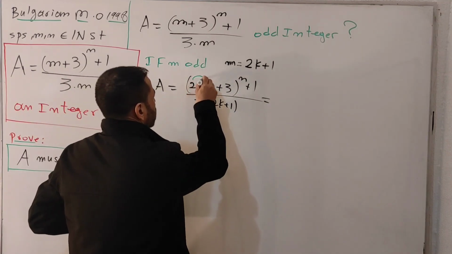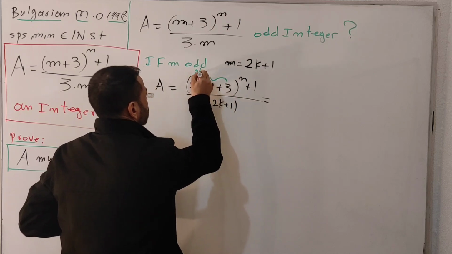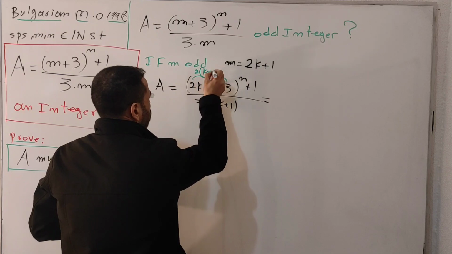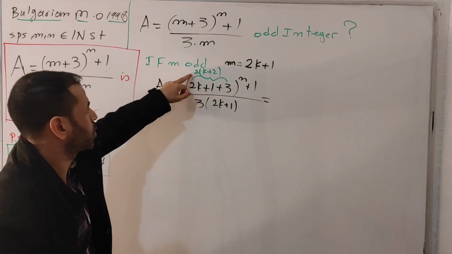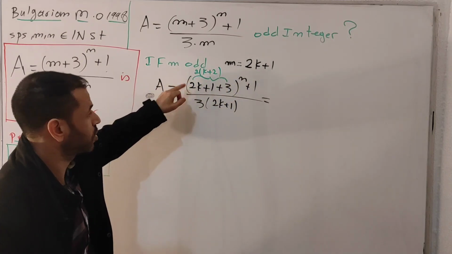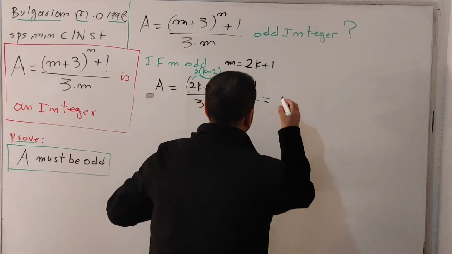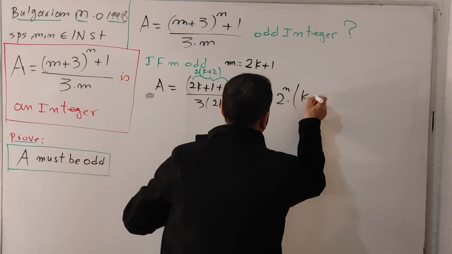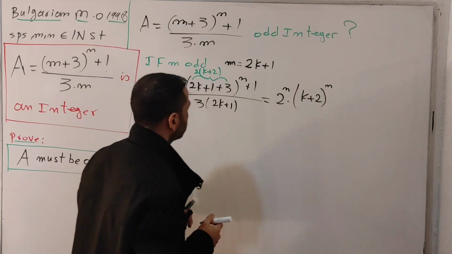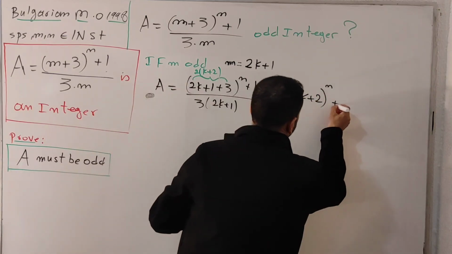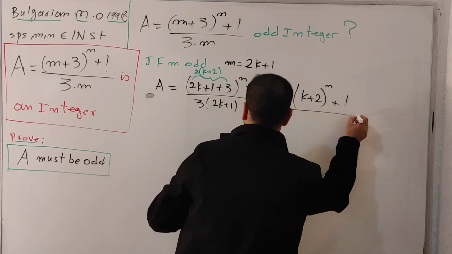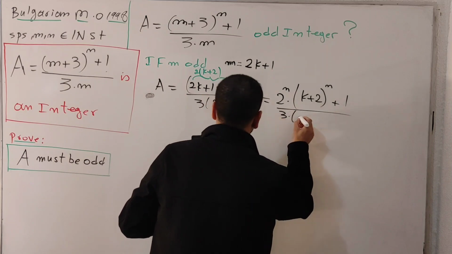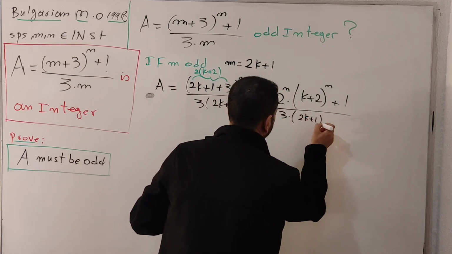I'm going to take number 2 as a common factor. I will have 2 here, and k plus 2. I'm going to take this number 2 out of these things. I will get 2 to the n multiplied by (k plus 2 to the n) plus number 1, divided by 3 multiplied by (2k plus number 1).